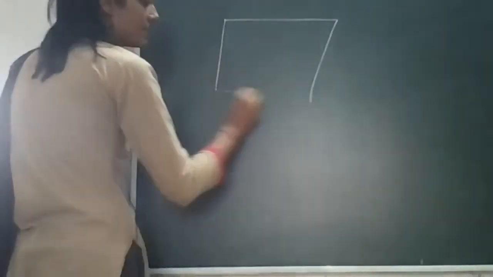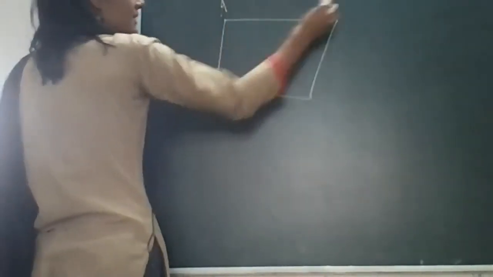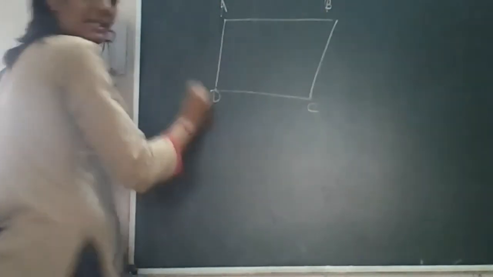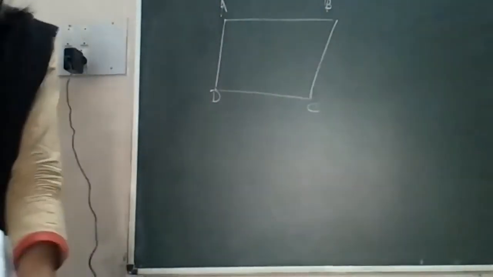We are learning about the quadrilateral. Quadrilateral means it has four sides. We can say A, B, C and D as its name. A quadrilateral has four sides and four angles.